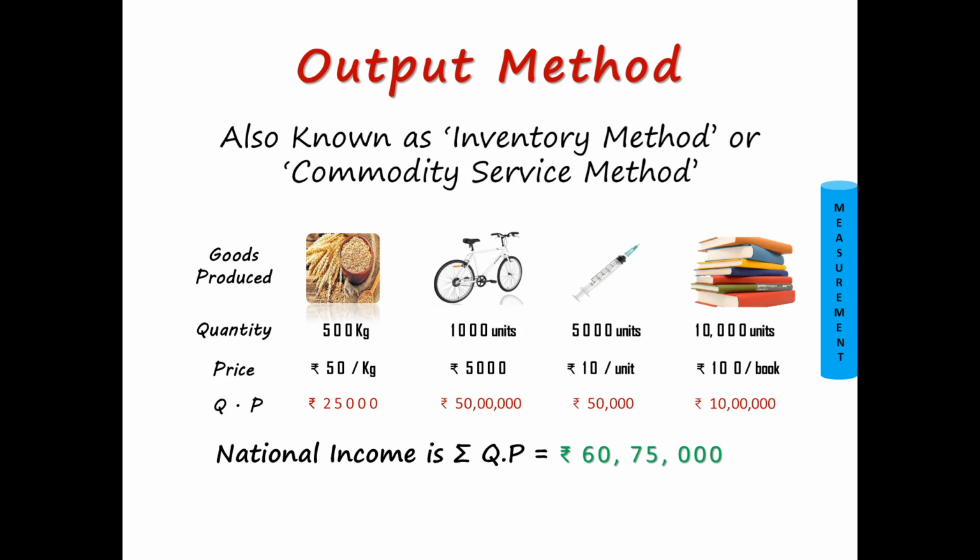So this is the simplest way of calculating the national income by output method. So friends, in an economy there are innumerable goods which are produced, right from the things which are needed from head to toe, from hat to shoes, everything is calculated in national income.